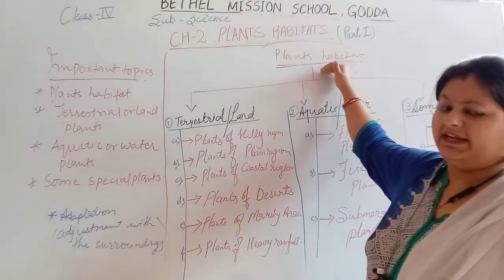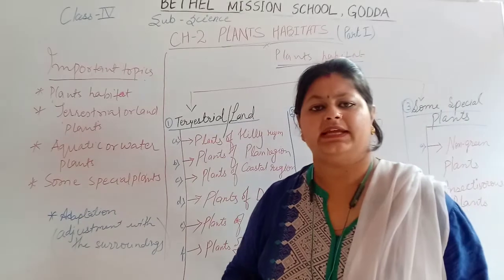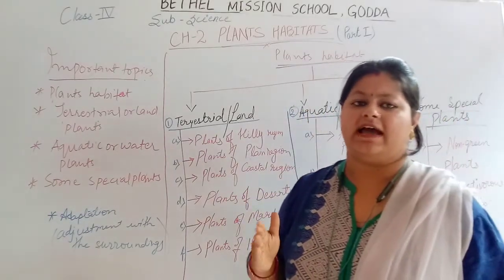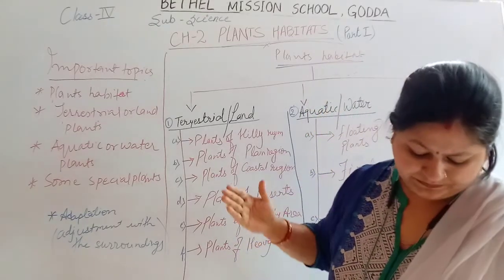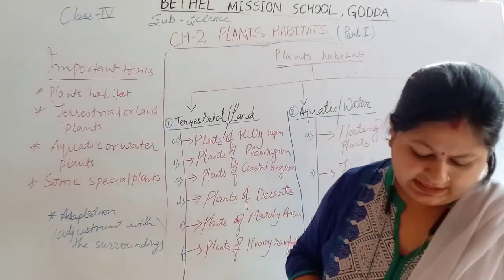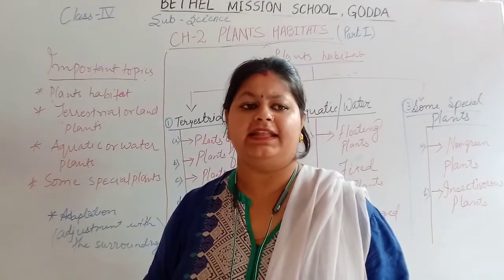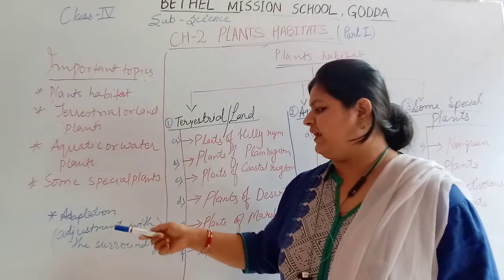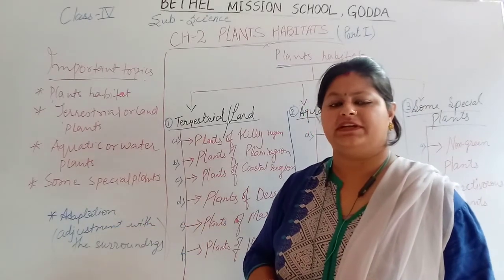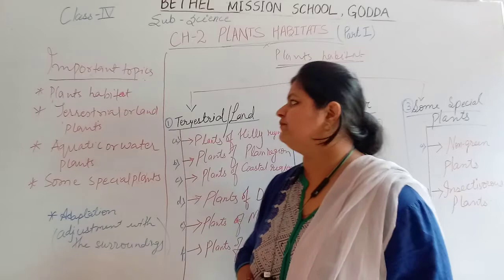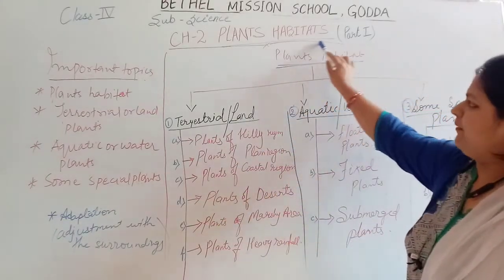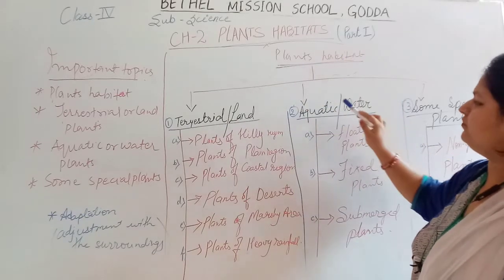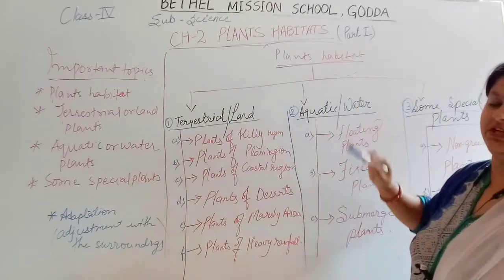Now, habitat is the natural surrounding in which plants and animals live, and the feature that plants and animals develop to adjust with the environment is called adaptation. According to their habitat, plants are categorized into three portions.